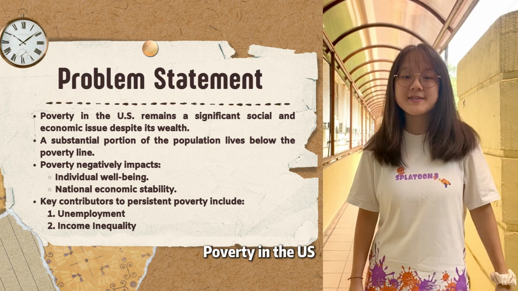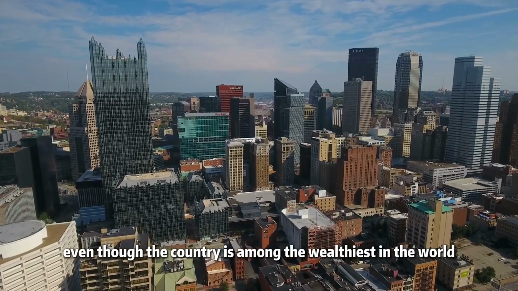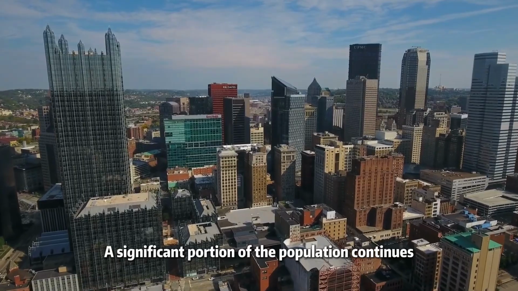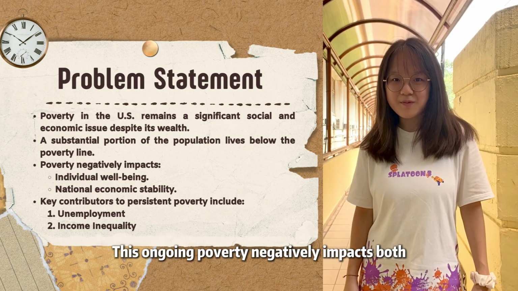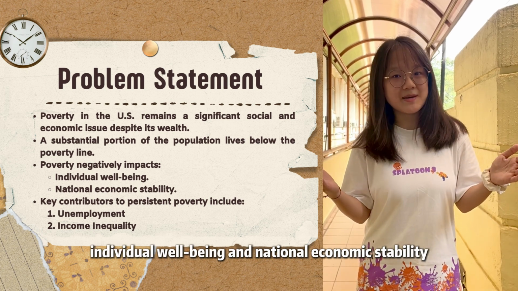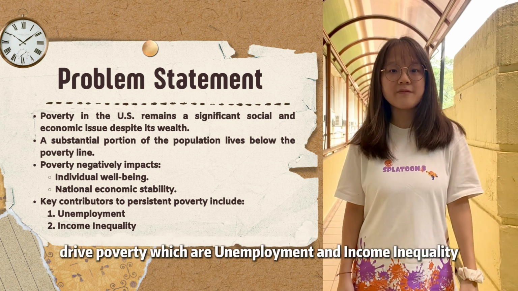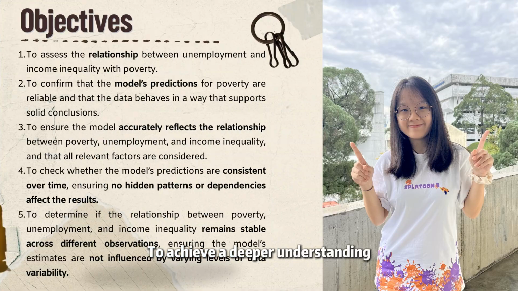Poverty in the US remains a major social and economic concern. Even though the country is among the wealthiest in the world, a significant portion of the population continues to live below the poverty line. This ongoing poverty negatively impacts both individual well-being and national economic stability. There are two key contributors that persistently drive poverty, which are unemployment and income inequality. To achieve a deeper understanding, we have identified the following objectives.